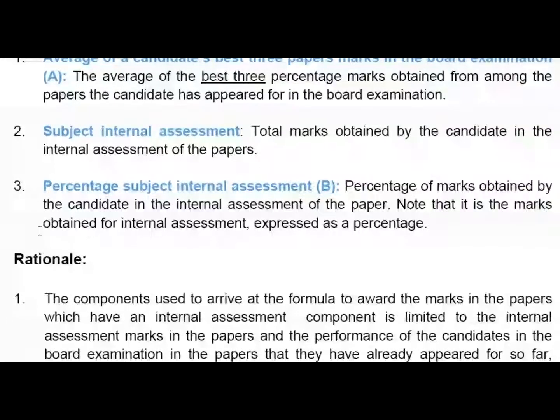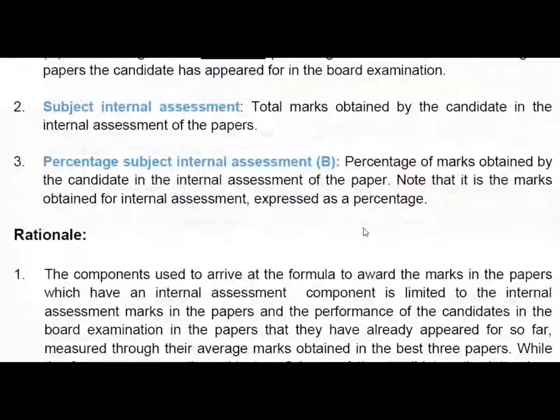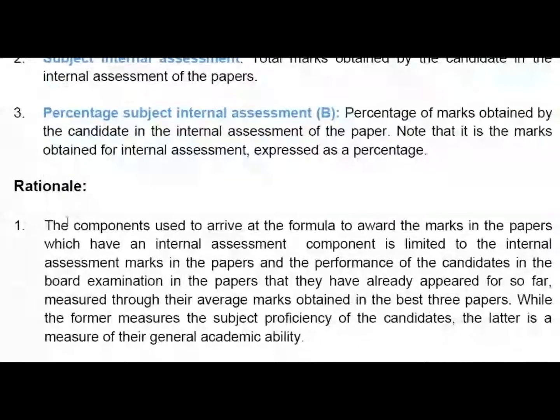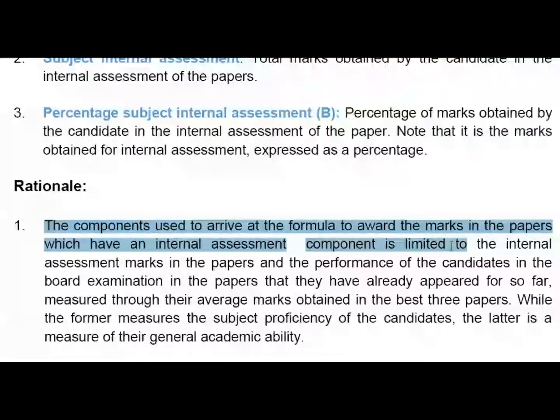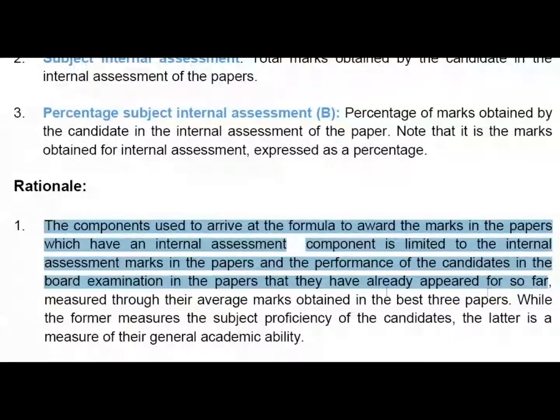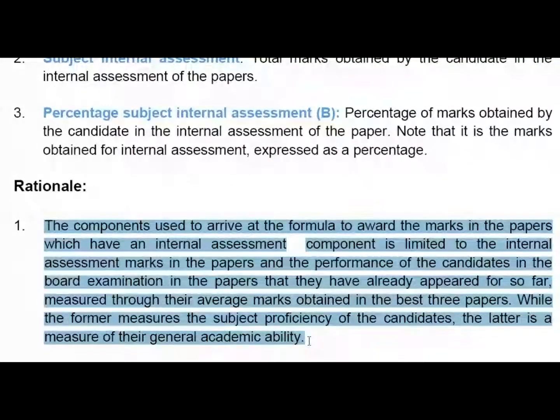Rationale. 1. The components used to arrive at the formula to award the marks in the papers which have an internal assessment component is limited to the internal assessment marks in the papers and the performance of the candidates in the board examination in the papers that they have already appeared for so far, measured through their average marks obtained in the best 3 papers. While the former measures the subject proficiency of the candidates, the latter is a measure of their general academic ability.